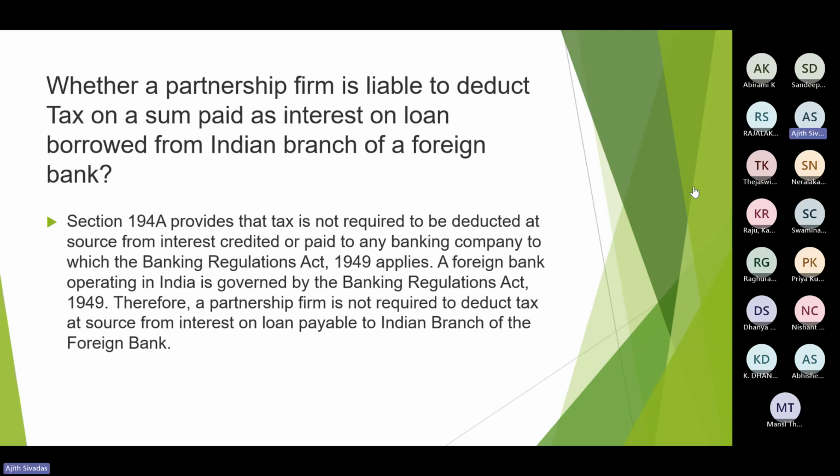Next consequence, penalty. Apart from these disallowances, there is scope for penalties. There is scope for prosecution also. Third one, non-payment of tax within time. After deducting or not deducting, if you haven't made the payment, for delayed payment of tax in challan, interest would be there, plus for non-submission or delayed submission of returns, a late fee of 200 per day plus penalty also would be there.